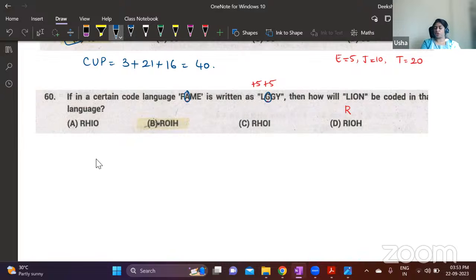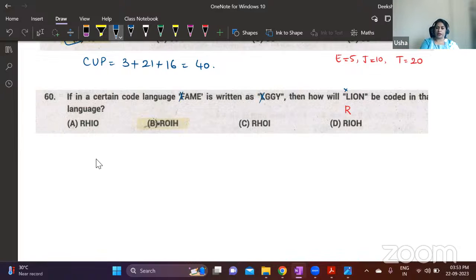A and G you check. Okay, you don't have to find out how every letter is associated also. See, in this case, F to L, once you find out the difference, don't find out immediately what is the difference from A to G and then difference from M to G. Don't do that. So here, look at the options. All the options has first letter R. So I'm not going to check what is the relationship between this first letter and this first letter.